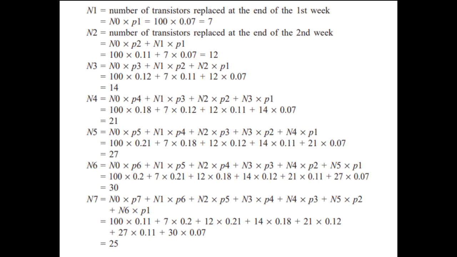So next, last, is the N7 formula: N0 times P7 plus N1 times P6 plus N2 times P5 plus N3 times P4 plus N4 times P3 plus N5 times P2 plus N6 times P1. So substitute: 100 times 0.11 plus 7 times 0.2 plus 12 times 0.21 plus 14 times 0.18 plus 21 times 0.12 plus 27 times 0.11 plus 30 times 0.07. So our N7 is 25.